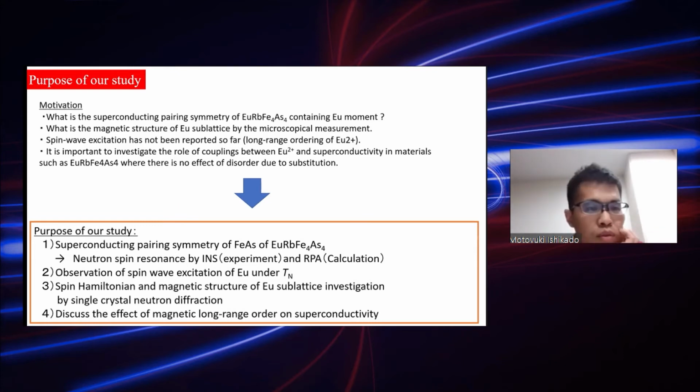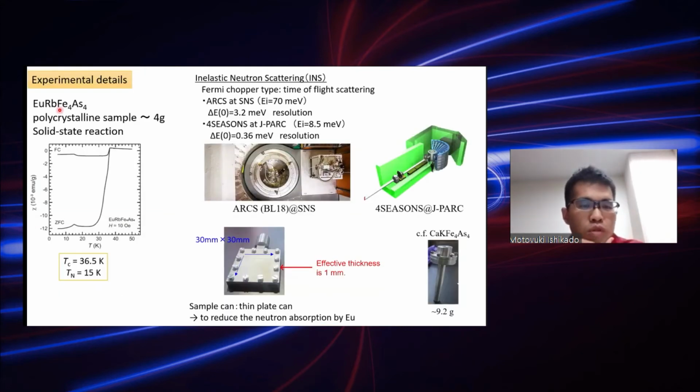So powder samples of this material were prepared by solid-state reaction. The susceptibility data shows that the Tc is 36.5 Kelvin and the TN is 15 Kelvin, which was consistent with the previous reports. And the inelastic neutron scattering measurement was performed using Fermi chopper type time-of-flight spectrometers. For high energy we used the 4SEASONS, and for low energy we used the AMATERAS at J-PARC.